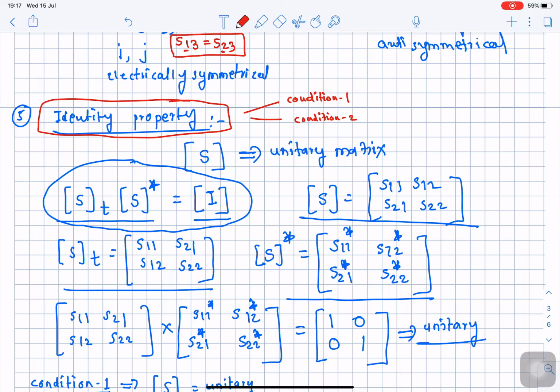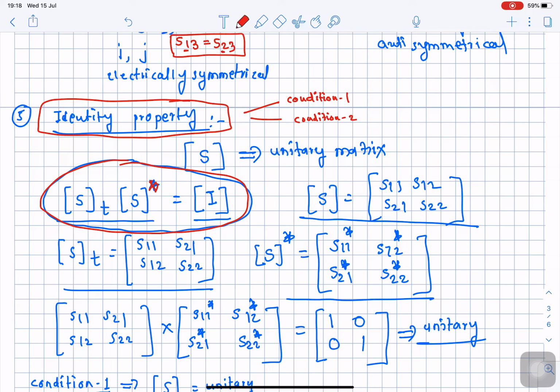First of all, let us see what we mean by the identity property of a scattering matrix. Whatever I highlighted here, this particular equation, indicates a scattering matrix taken as a transpose multiplied with its complex conjugate. The star indicates the complex conjugate operation, please remember.